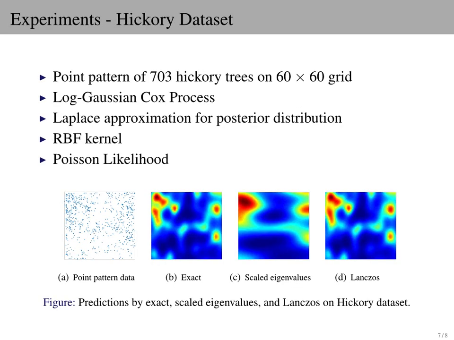We illustrate the suitability of the method for non-Gaussian likelihoods via regression and kernel learning for a log Gaussian Cox process used to model counts of hickory trees in a forest in Michigan. In the figure below, we show the raw data and a heat map of the predicted count using 3 different methods. From the figure, it is clear that the exact approach and our approach produce very similar predictions, while the scaled eigenvalue approach yields significantly worse results.